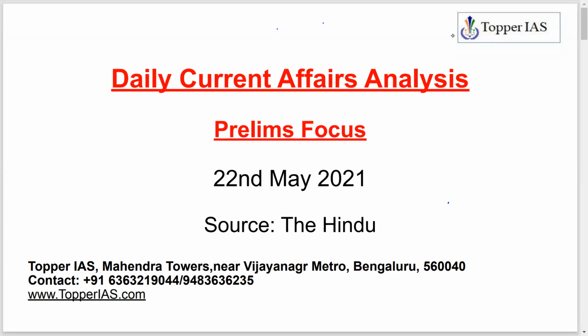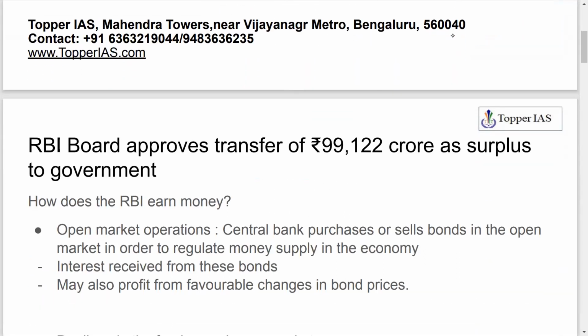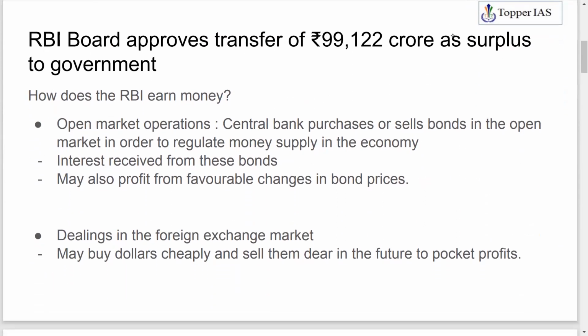Today, as usual, we will be discussing a few of the important articles that were part of your Hindu newspaper on 22nd May 2021. Okay, so let's get started. The first article was with respect to RBI transferring about 99,000 crore as a surplus to the government. So RBI has transferred 99,000 crore to the government.